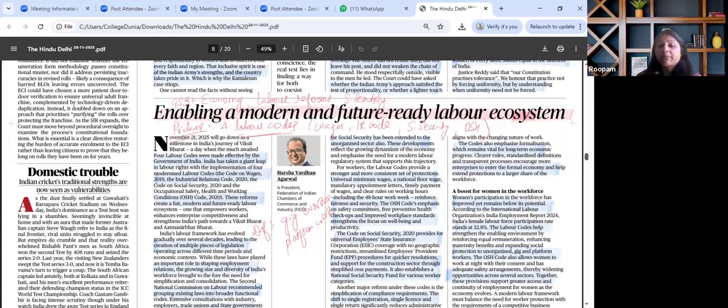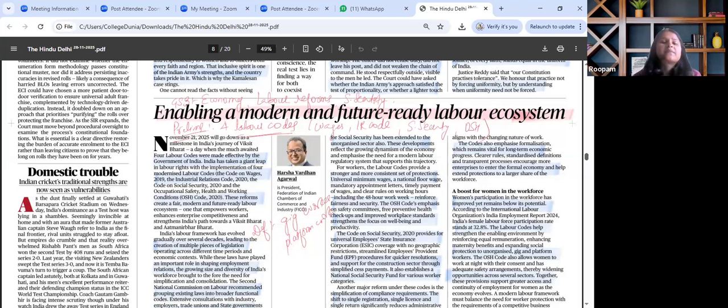Simply, the goal is to simplify and create a framework regarding unorganized gig sectors and platform sectors that ensures minimum wages, social security, safer workplaces, and streamlined compliance.